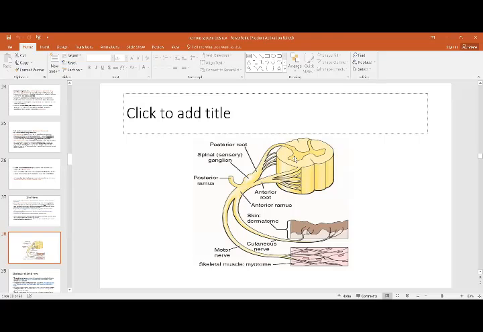These are the horns. First you have the anterior horn and the posterior horn. The anterior horn is motor, the posterior horn is sensory. The anterior horn gives out the efferent fibers, which are motor, and the posterior horn receives the afferent, or sensory ones, and then they are going to relay on this portion, that is your posterior or sensory root ganglion.